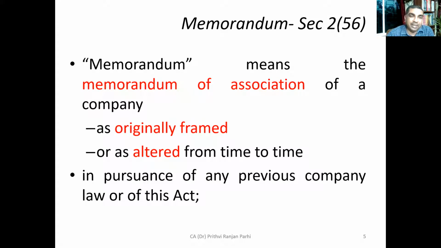Alteration can take place in pursuance of any previous company law or this Act. Originally it can be prepared in accordance with the old law. That means there might be a memorandum of association of a company incorporated under the earlier law. That memorandum might be different and may look totally different.